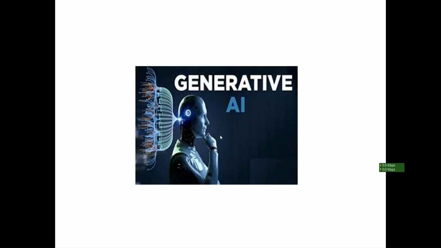Now, in a lot of movies, AI-generated videos are coming. We see a lot of pictures on Facebook or Instagram, and the people who have passed away, they create images of them like that. We see a lot of content and images created with the help of generative AI. It is a model that learns patterns, structures, and relationships from a vast amount of input data. So that is what AI is.